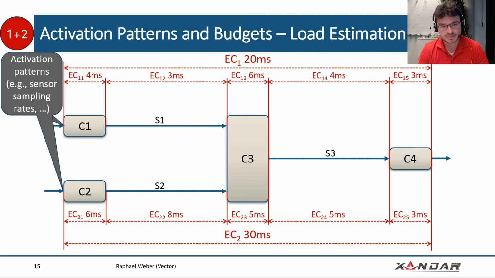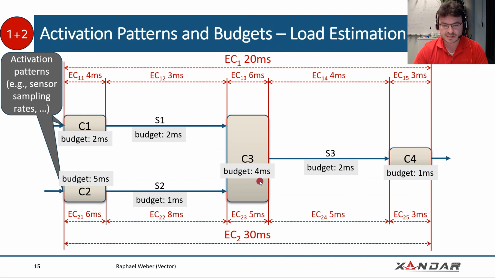There's a small difference between the latency constraints from the event chains and the segments, because as you can see, there might be different event chain constraints. Here it's 6 milliseconds, here it's 5 milliseconds. But what we actually give to the software developer, the guy who implements that component, may be something different. For example, we say he has a budget of 4 milliseconds, not more than that. So there's a design decision to be made about this.